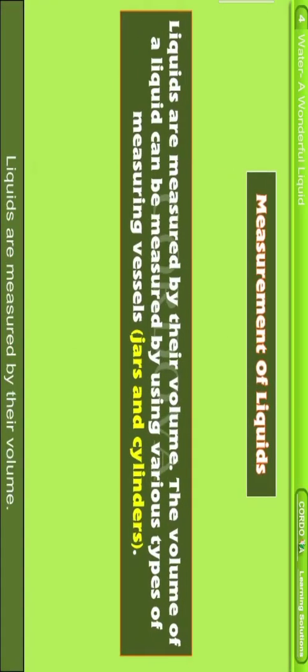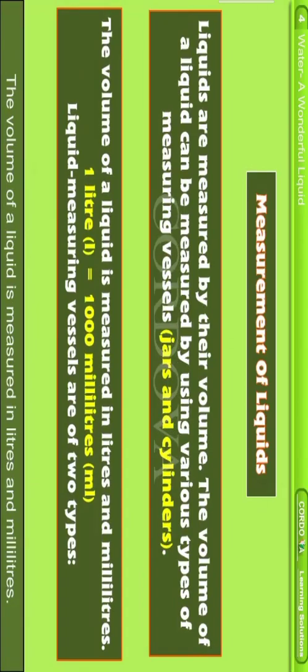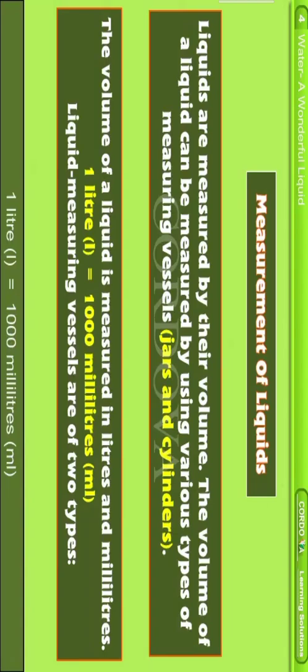Measurement of liquids. Liquids are measured by their volume. The volume of a liquid can be measured by using various types of measuring vessels, jars, and cylinders. The volume of a liquid is measured in liters and milliliters. 1 liter (L) is equal to 1000 milliliters (ml).